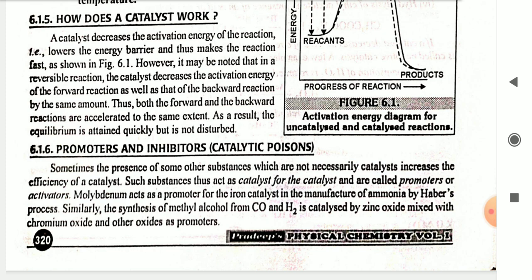Promoter and inhibitor, catalytic poison. Sometimes the presence of some other substance, which is not necessarily a catalyst, increases the efficiency of a catalyst. Such substances thus act as a catalyst for the catalyst and are called promoter or activator. Molybdenum acts as a promoter for the iron catalyst in the manufacturing of ammonia by Haber process.